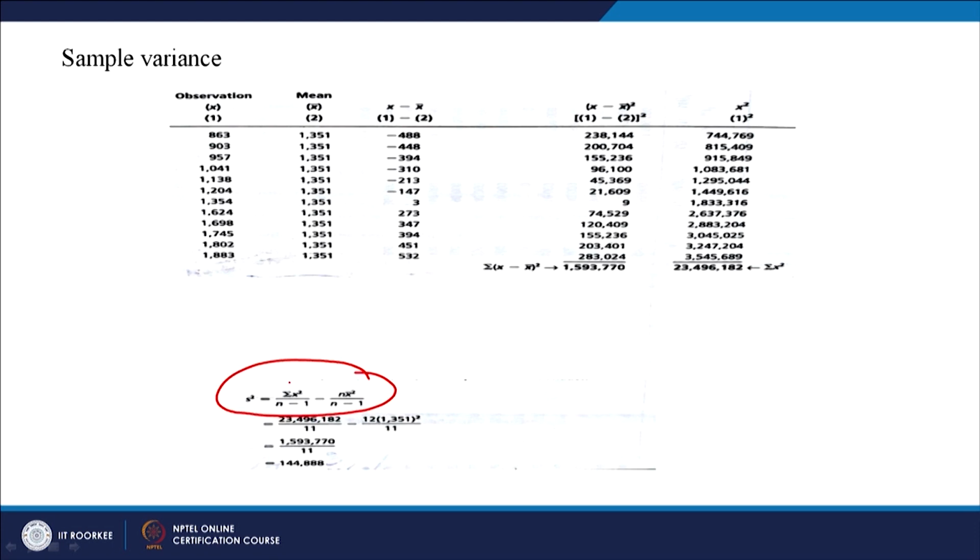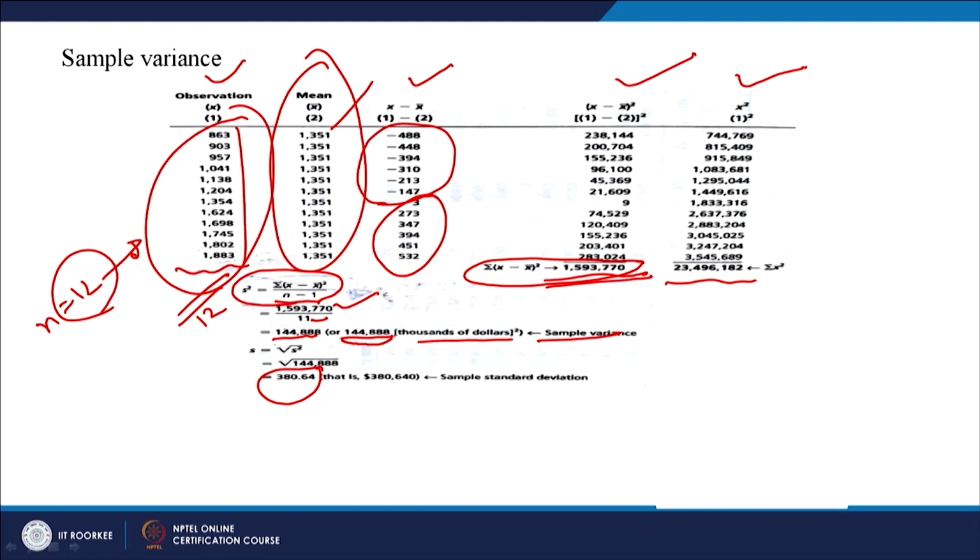You just put summation of x square, which is this, minus n into x bar square. X bar is 1351, n is 12, and take square of this. Divided by n minus 1, which is 11. So, this is the sample variance. Are you getting the same answer? It is 144,888. We will check it. 144,888 is the answer.